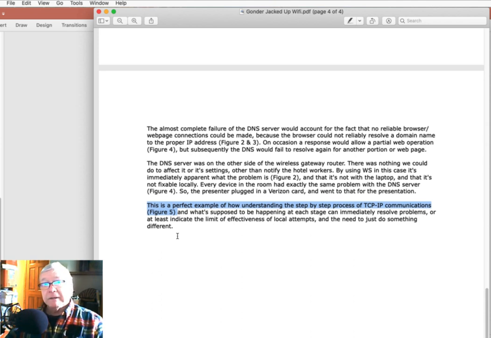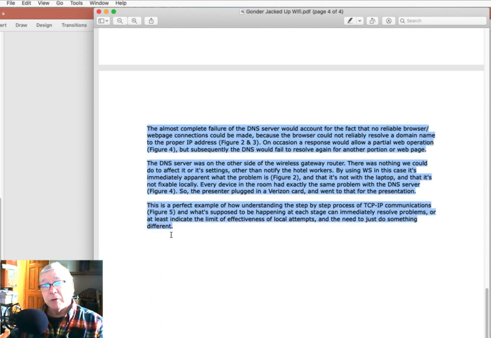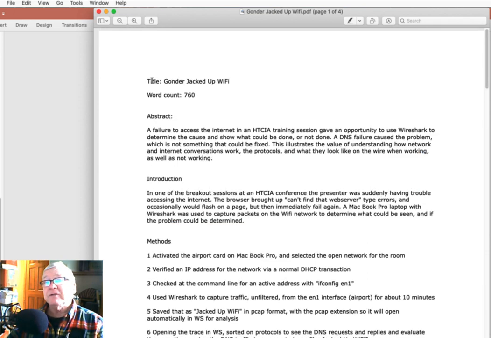Now we weren't able to fix this. This was science. It did not work. But what I've done is I've figured out where the problem was, even though I couldn't do something about it. So that's an example of the process, and this is an example of how to clean.